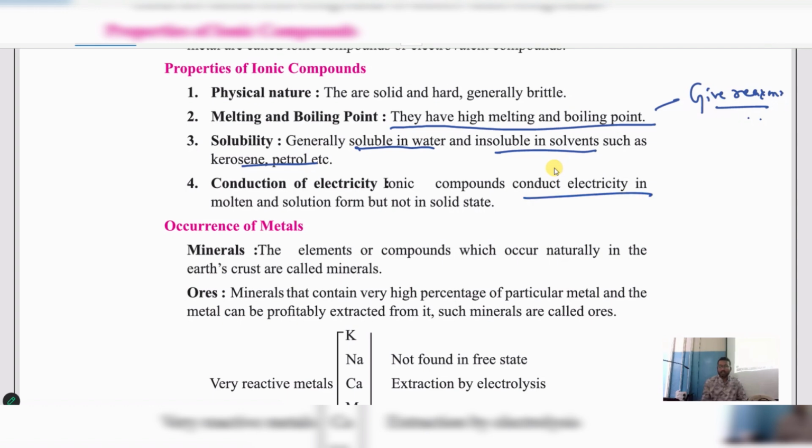Now come back to conduction of electricity. Ionic compounds conduct electricity in molten state, in molten solution. Ionic compounds conduct electricity, understood? See here, NaCl. After dissociation, when it reacts, Na will come separate, Cl will become separate. It means that they form ions. What do they form? Ions. Since they form ions, we are going to use them in the conduction of electricity.